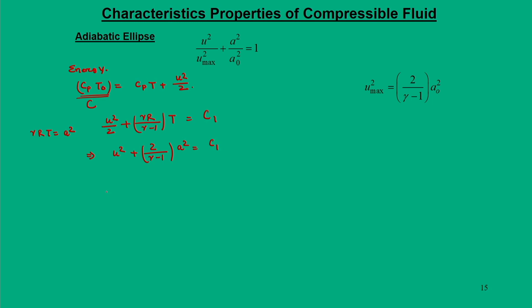So, let us find what this constant C1 is. Here we will try to bring out how we can get u max. To get u max, we have to ask: when u goes to u max, at what conditions? So, you rewrite this equation in this manner, that is u max square plus 2 by gamma minus 1 a square.